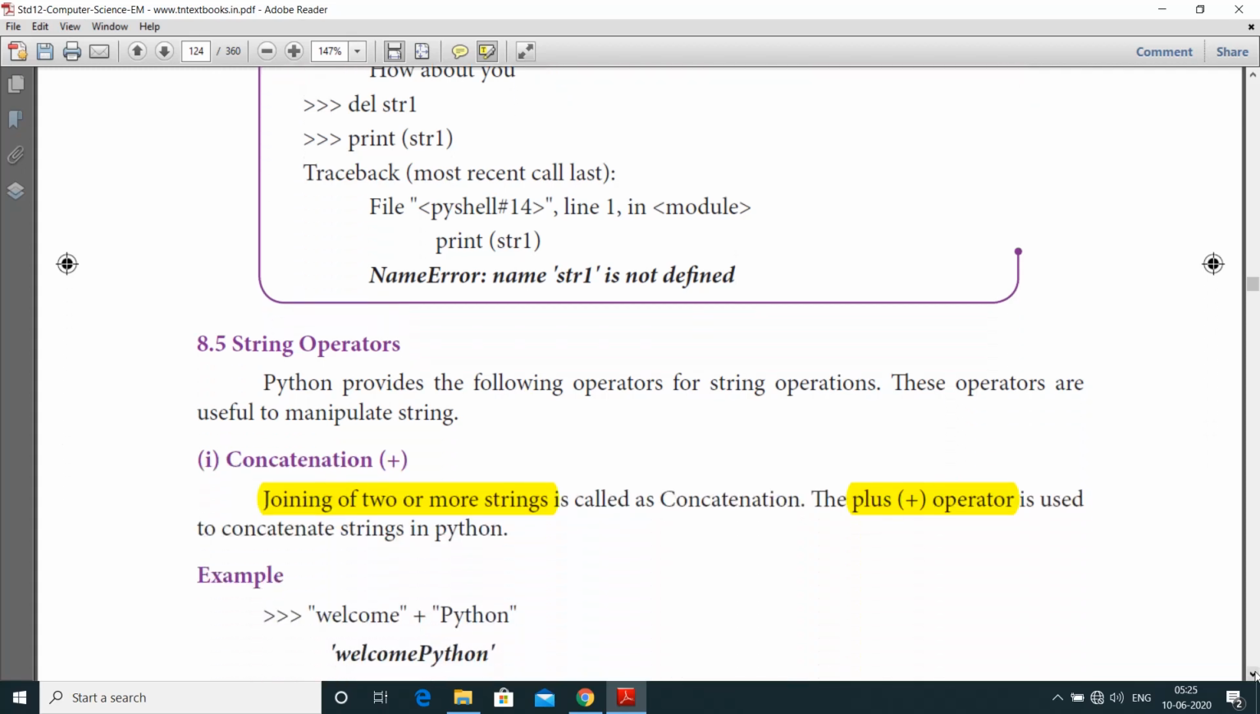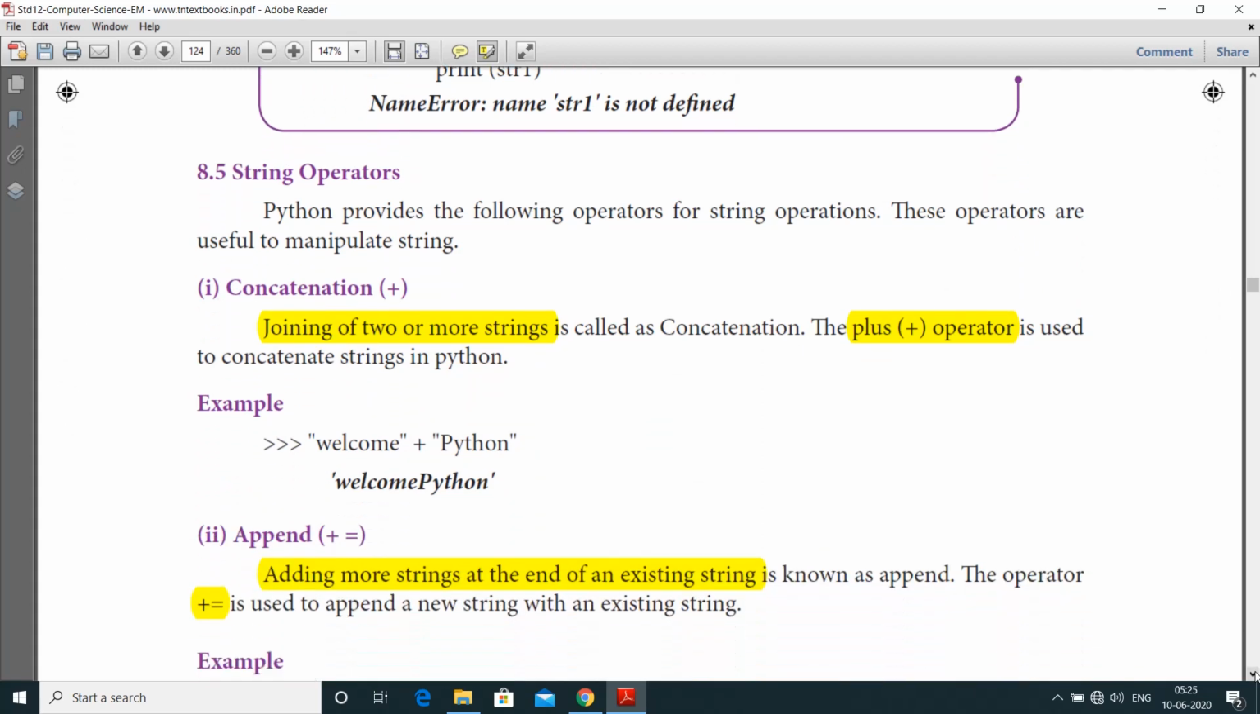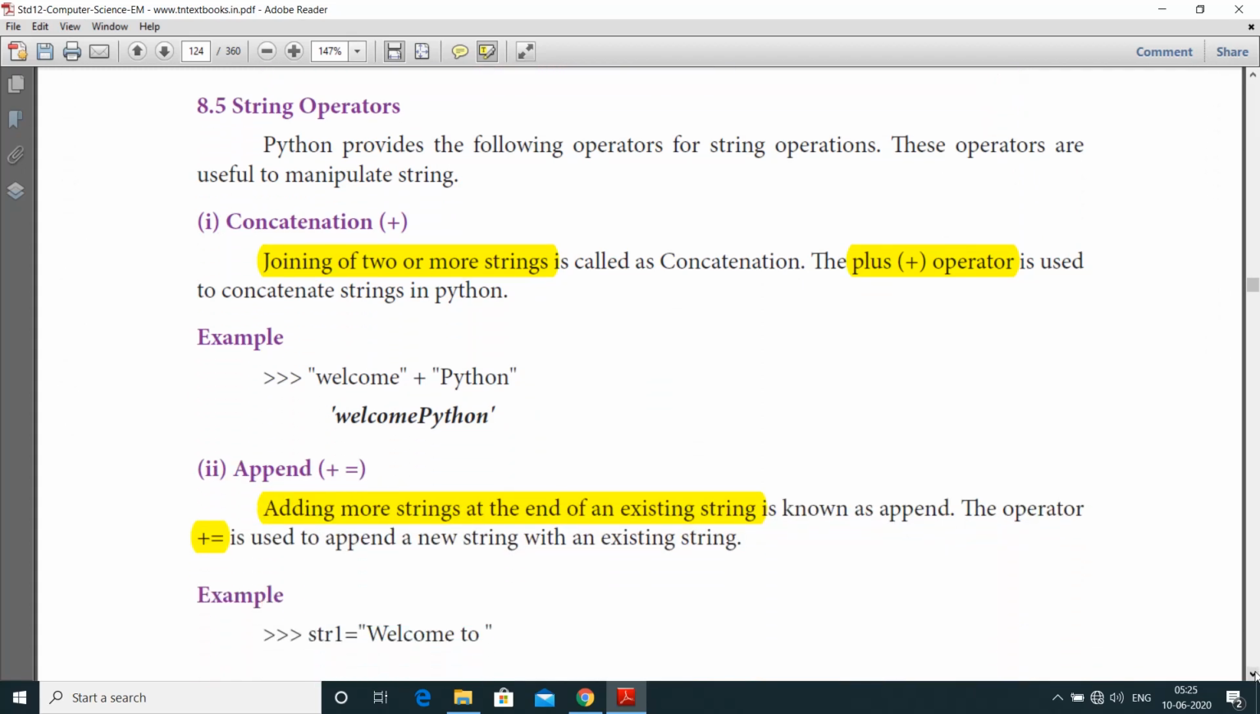Next one is string operators. Here, Python provides the following operators for string operations. These operators are used to manipulate strings. First one is concatenation. Joining of two or more strings is called concatenation, a series of interconnected strings. Here we are going to use the plus operator. If you want to concatenate, just put the plus symbol between the strings.